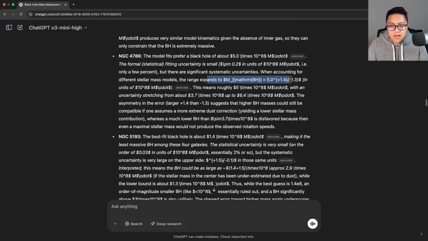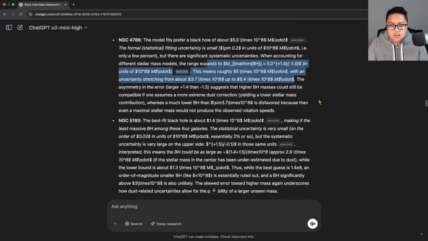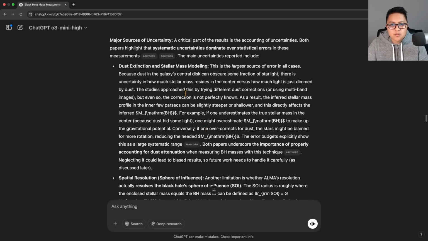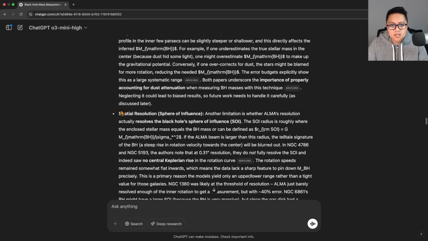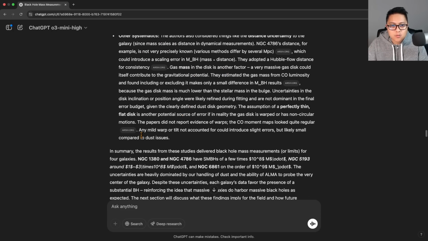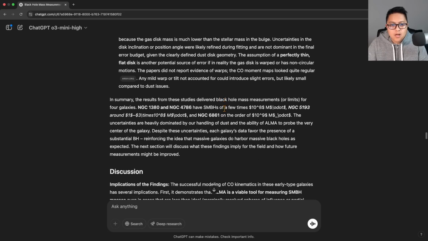4786, they get that value correct. Then NGC 5193, and that is also correct. Major sources of uncertainty, that's correct. That's correct. And yeah, other systematics as well. Distance, that's good too.